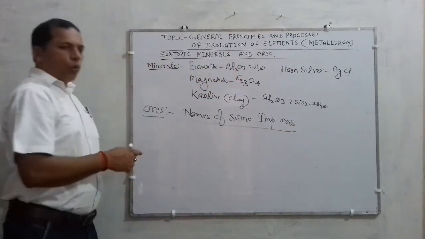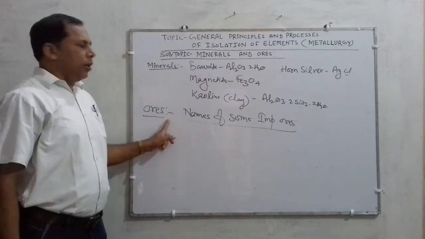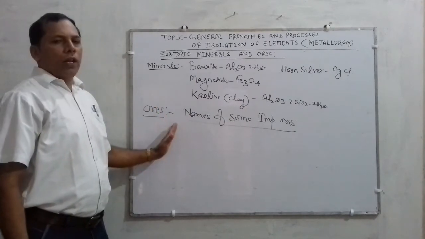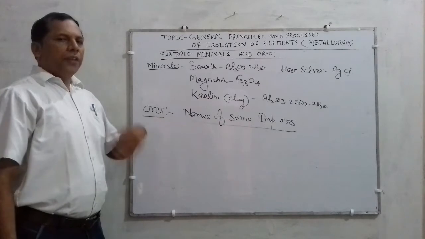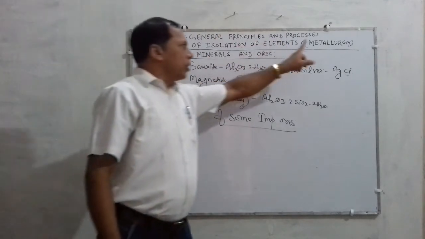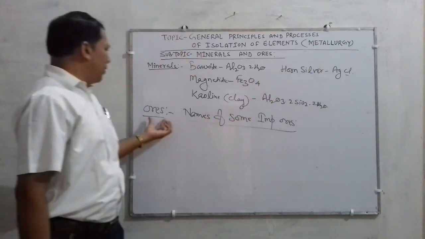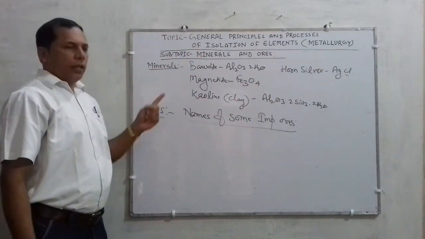And this is the crucial point of metallurgy. Without knowing the names of the ores and the formulas of the ores, we are not in a position to explain metallurgy properly. So this is the crucial step of metallurgy.